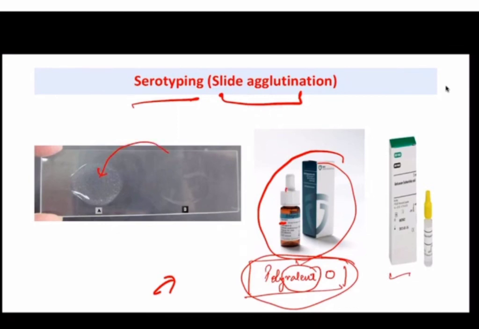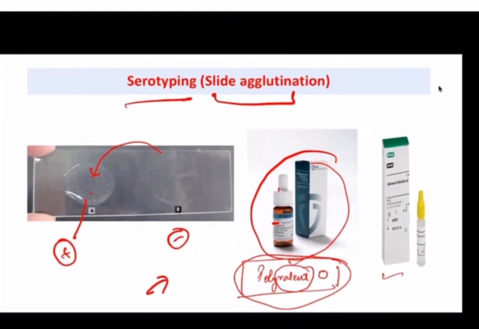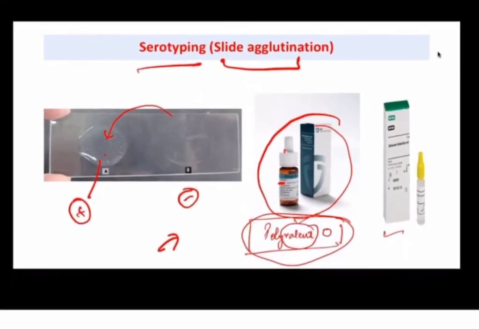What you are seeing here is clumping, so it is a positive reaction. Where there is no clumping, it is a negative reaction. Basically, where no change occurs on adding antisera, it means that the particular antigen for that antisera is not there, so it is negative. But where clumping occurs, that is agglutination. This is how we do slide agglutination in the lab for Shigella, various diarrheagenic E. coli, Vibrio cholerae, and also Salmonella.